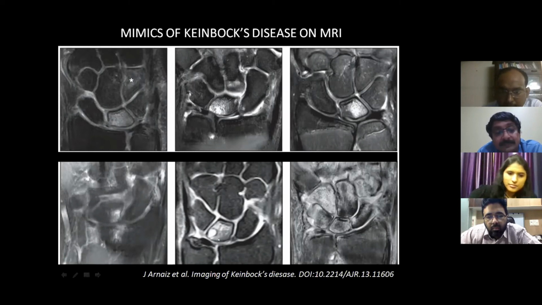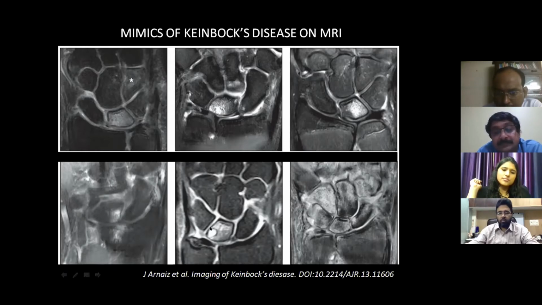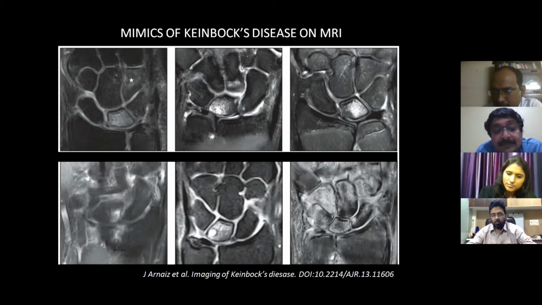This example many times is being reported as avascular necrosis. So here you can see a well-defined bright signal, which is brighter than the rest of the signal seen in the lunate. So this is a cystic lesion. In case of lunate, a cystic lesion towards the articular margin is an intraosseous ganglion cyst. So we should not report it as avascular necrosis.